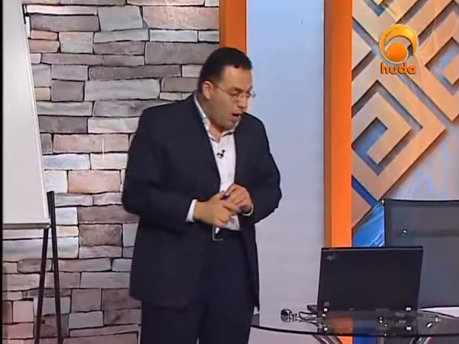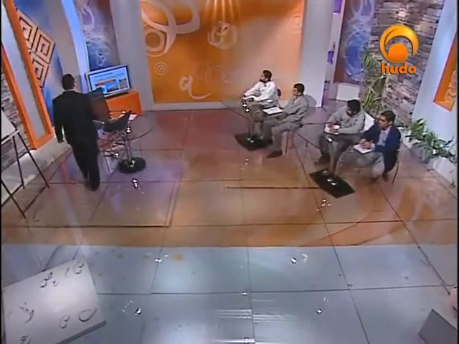What about its initial position? Meem, when it comes to initial position, is all the time connected. So it's the same as ayn, the same as ghayn, the same as ta. We have a common feature in Arabic letters that most of them, when they come in initial position, are connected. For meem, it's always connected, and the letter may be looped up or down.